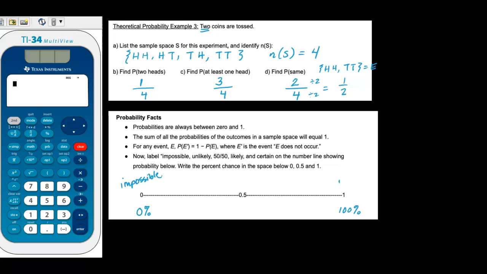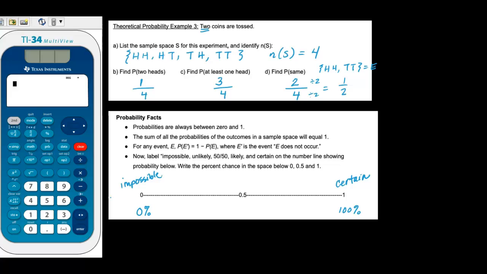If there is a 100% chance of something happening, that corresponds with the decimal equivalent of 1. And that means certain. It absolutely is going to happen. And anything above that doesn't make sense. So to say that there's a 200% chance of something happening doesn't make sense because 100% means it's going to happen. So it doesn't make sense to use a number greater than 100% or greater than 1. And same for less than 0 either. To have a negative percent chance or a negative probability doesn't make any sense.